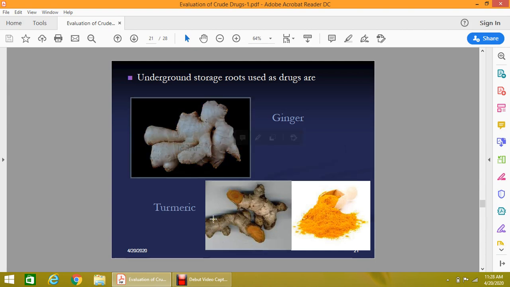And then the other is the turmeric. Now you can see there is a yellowish color, a very sharp yellow color, and the outer surface is scaly. The bud is also present, and a horizontal ring is present. So this is an external marking.